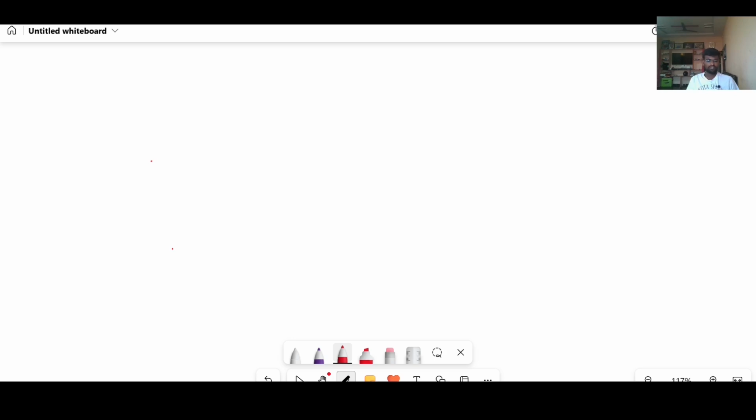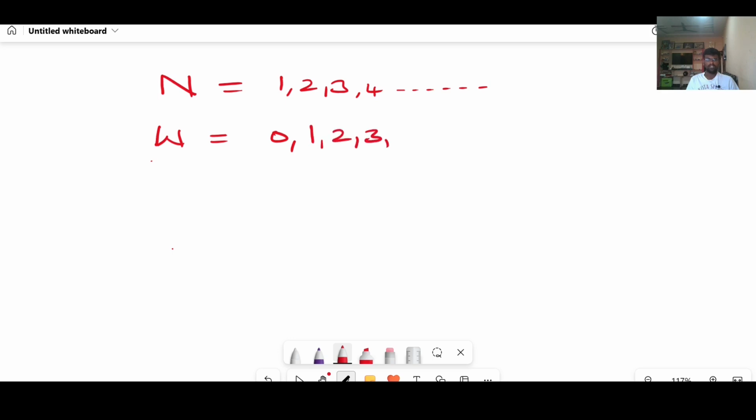Before starting class, could you please tell me what is meant by natural numbers? Counting numbers are called natural numbers, right? Natural numbers are indicated by N: 1, 2, 3, 4, and so on. These are called natural numbers. Next number type is whole numbers. What is meant by whole numbers? If you add 0 to the natural numbers, you will get whole numbers, right?